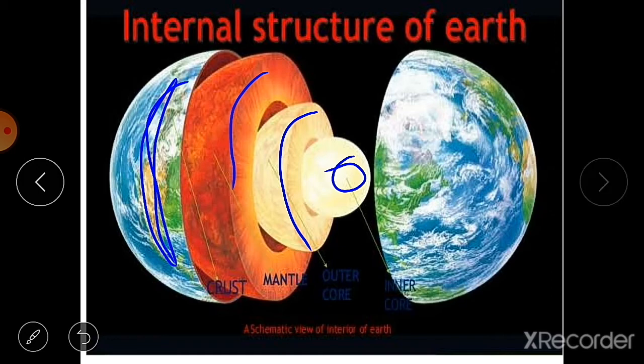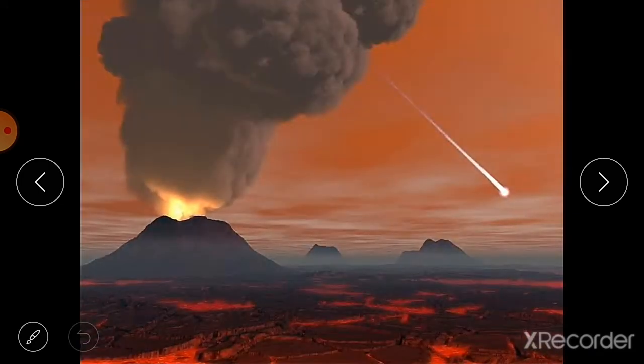The crust of the earth is the part on which plants grow and on which we all organisms live. Okay, what happened millions of years ago? The surface of the earth was very hard and rocky. Volcanic eruptions brought molten rocks from inside the earth to the surface, and this hot lava flowed all over, and then it cooled, and then it formed the igneous rocks.